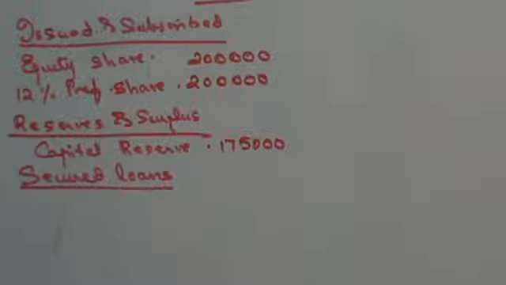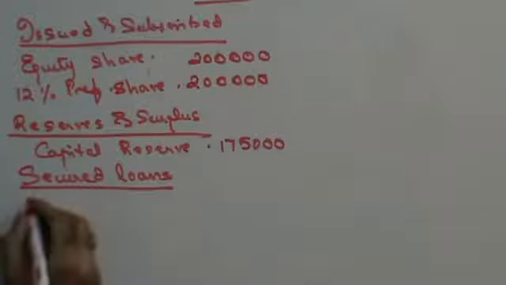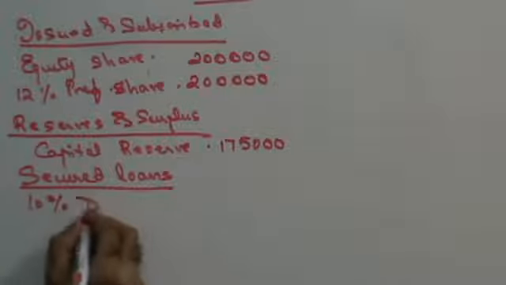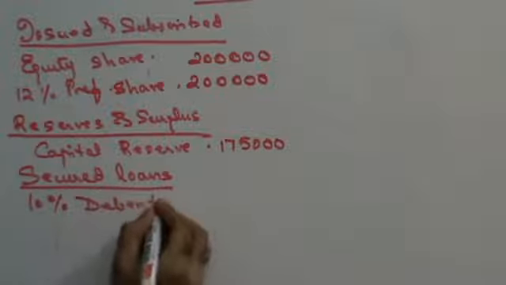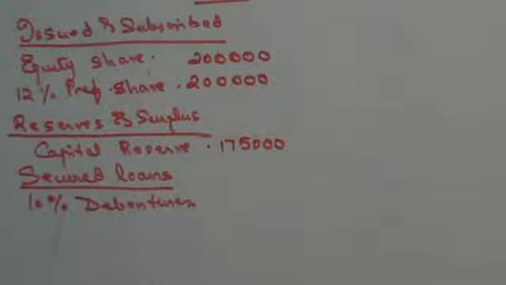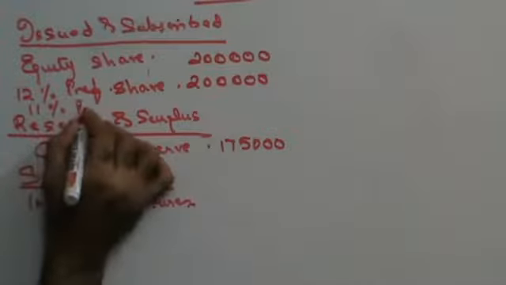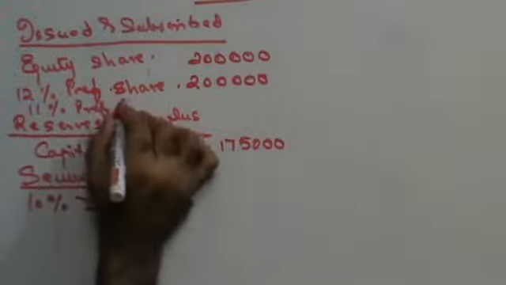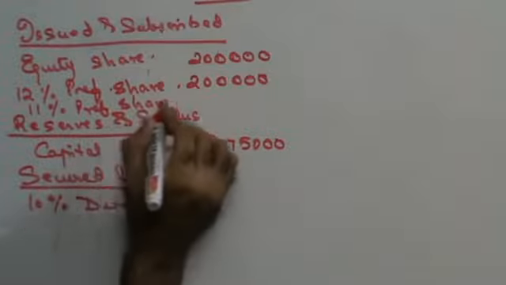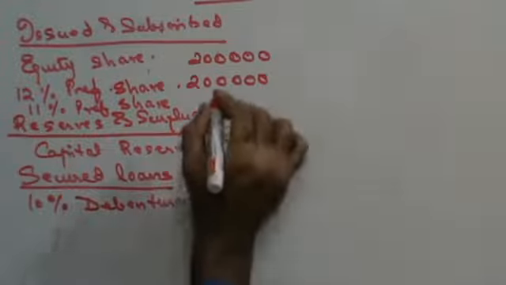Under secured loans, you have 10% debentures. Okay, guys, you also have 11% preference share capital here. So in your issued and subscribed capital, there is 11% preference share capital of 28,80,000.